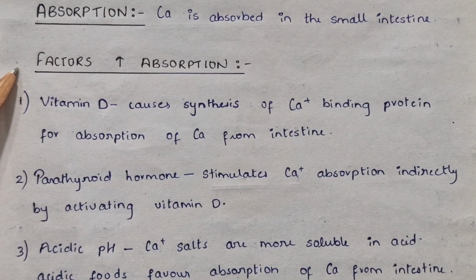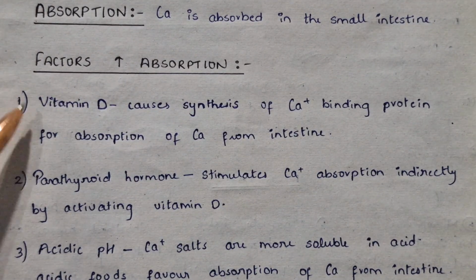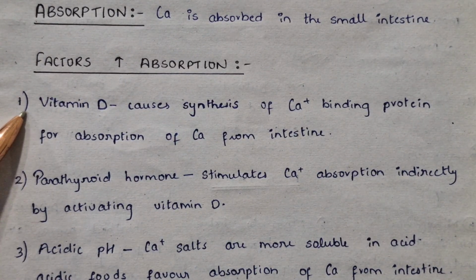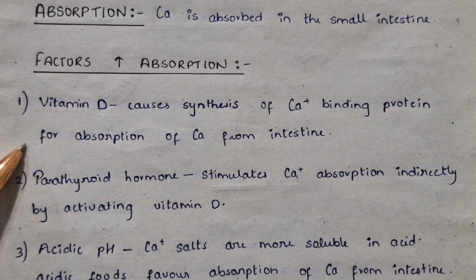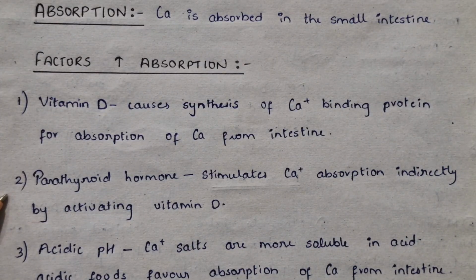Absorption. Calcium is absorbed in the small intestine. Factors increasing calcium absorption. The first one is vitamin D. Vitamin D causes synthesis of calcium binding protein for the absorption of calcium from the intestine. Second is the parathyroid hormone. The parathyroid hormone stimulates calcium absorption indirectly by activating vitamin D.